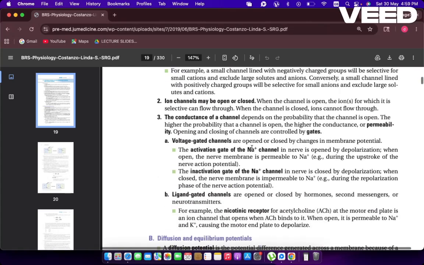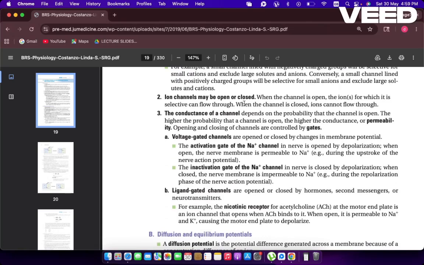Okay, moving forward, ion channels may be open or closed. So they can be open, they can be closed. That depends on two factors, right? So there are two types of ion channels: voltage gated channels and ligand gated channels, right?